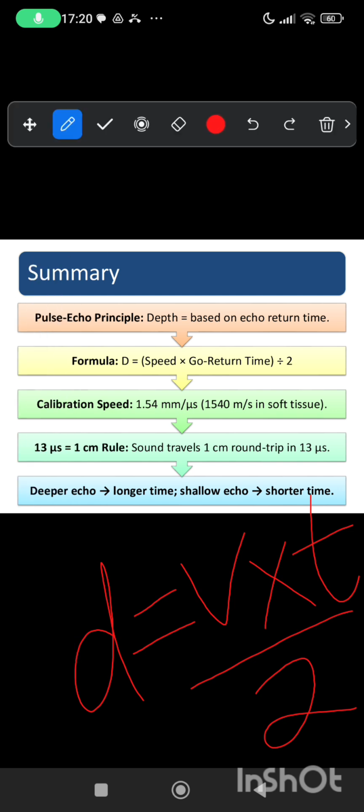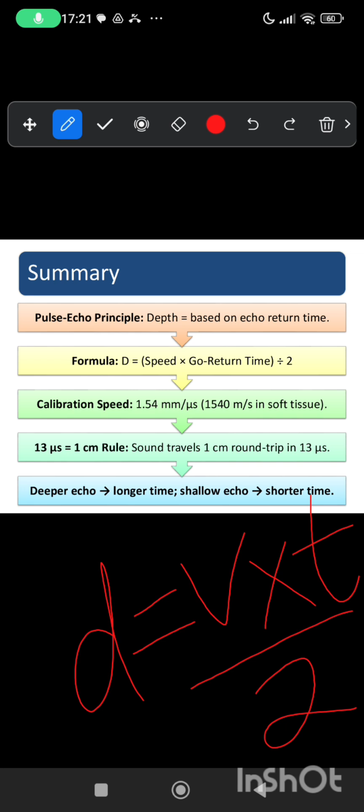Okay, so pulse echo principle, the depth is based on echo return time. The formula is speed times go return time divided by 2. Always need to remember also about calibration speed, which is the speed of soft tissue, 1.54 millimeter per microsecond, 1540 meter per second in soft tissue.